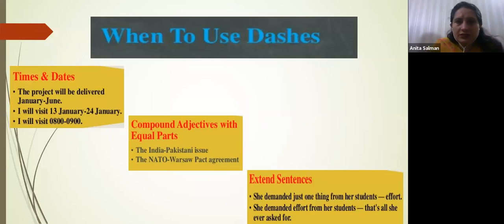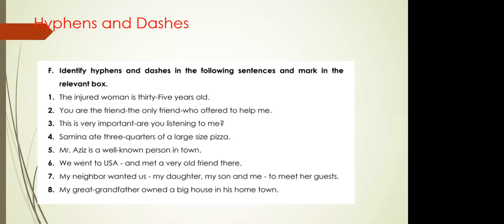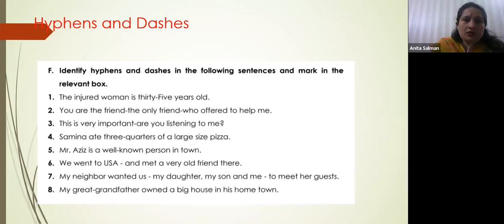Now you can see an example from your text as well. They haven't given the example, they just directly gave you the question: identify hyphens and dashes in the following sentences and mark in the relevant box. We are going to do it orally first and then I'll show you the answer and hope it will be clear. The injured woman is 35 years old. Now 35 here is a compound adjective, so is it hyphen or dash? Hyphen. Hyphen, very good.